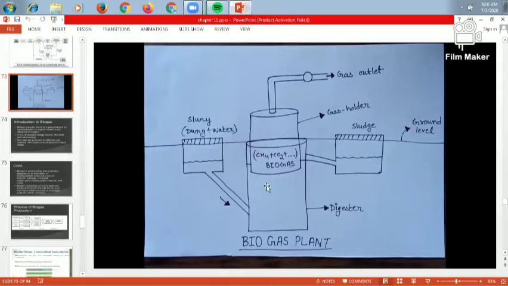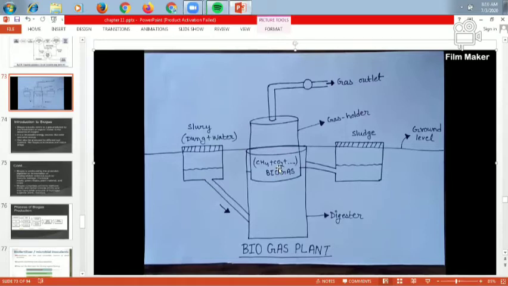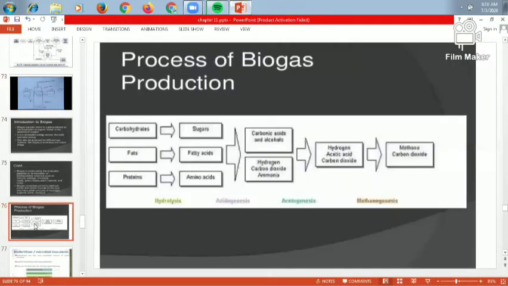Okay, so in this digester an anaerobic condition takes place and the fermentation takes place with the help of bacteria, and they produce both methane and carbon dioxide gas for biogas production. Then how is the biogas produced? First of all, there is carbohydrate present in that raw material. Sometimes fat is also present. Sometimes protein material is also present. So carbohydrate, fat and proteins are present in that